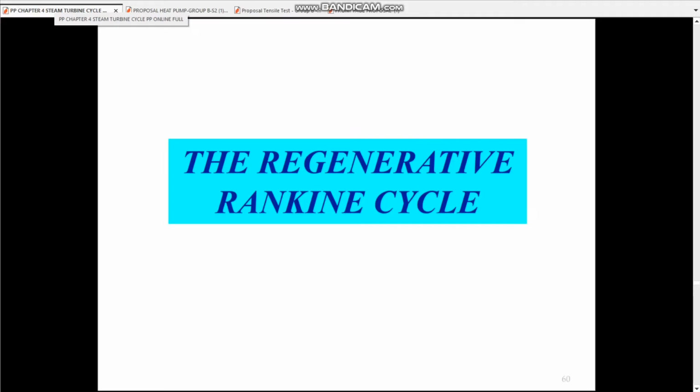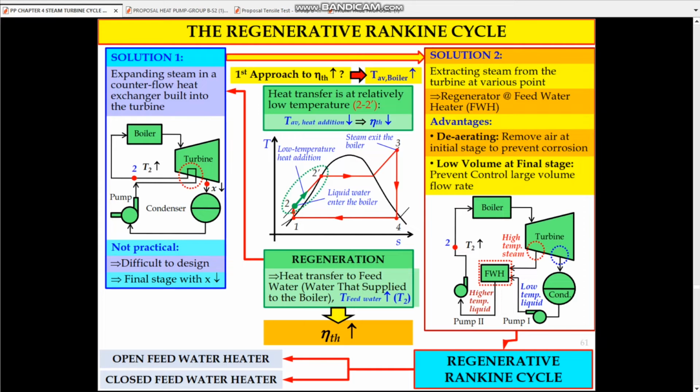Today, we want to present about the regenerative Rankine cycle. So, the figure shows the T-S diagram for the ideal Rankine cycle, where we have 4 steps involved: step number 1, step number 2, step number 3, and step number 4. Okay, so this is the T-S diagram for the ideal Rankine cycle, where we add one more point, step number 1 prime, that discusses the regenerative cycle.